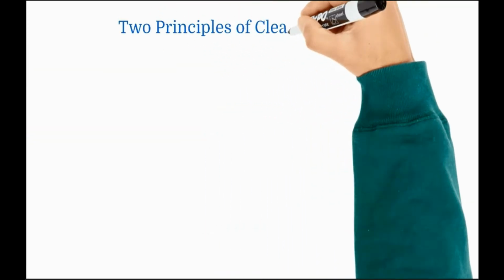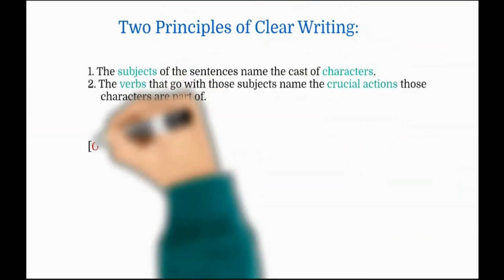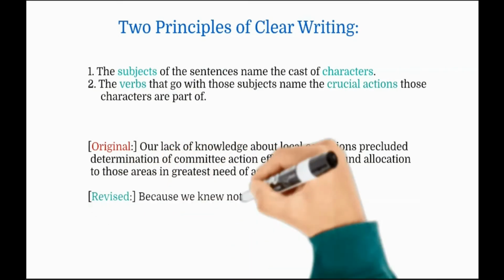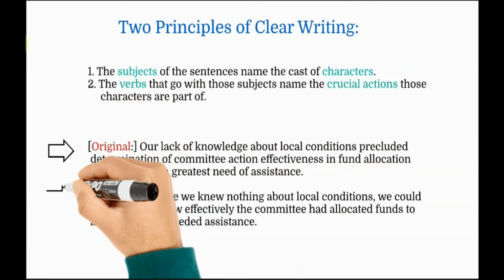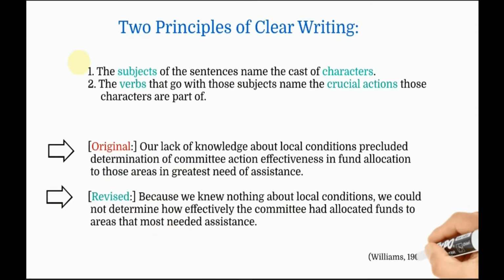Alright, we are going to go through a series of techniques, a series of skills, which help us to write clearly. Now, the first fundamental principles. Number 1, the subject of the sentences should name the cast of the characters. What does this mean? We're going to discuss it in detail, but for now, here is a glance.